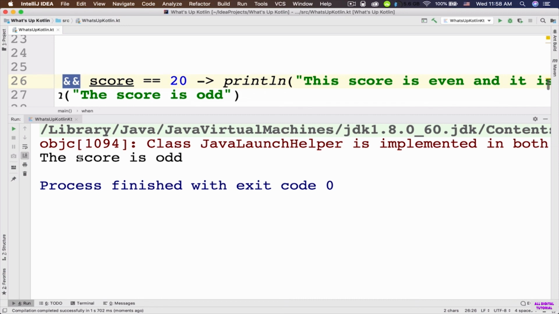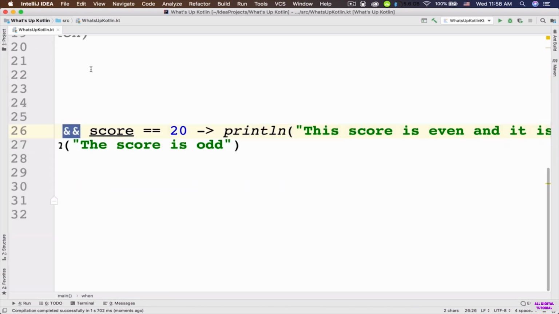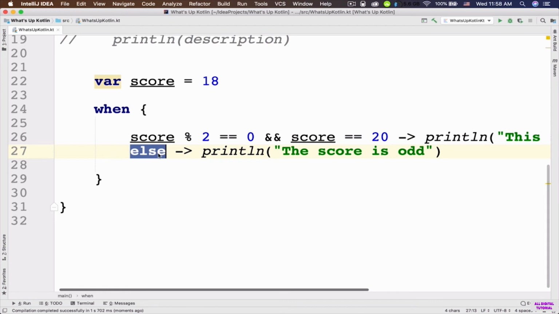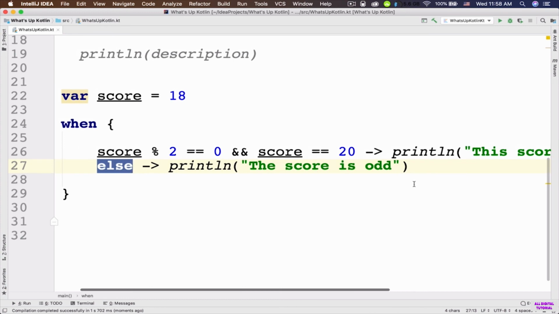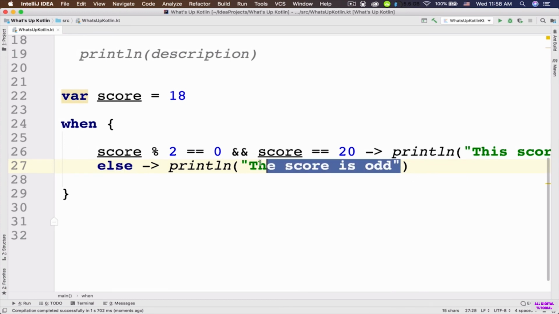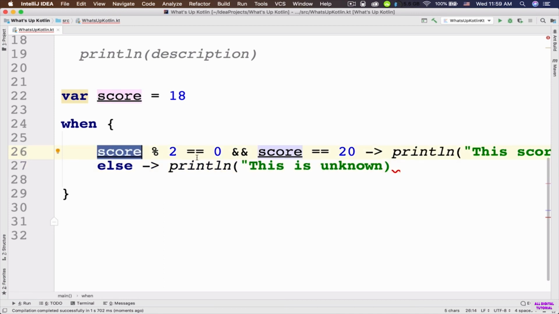So now it says the score is odd. Why? Because we have an else. So the else is going to be executed for other cases. Okay? So in order to solve this problem, instead of saying the score is odd, for example, I can say this is unknown. Right? Because I want to check only for this condition, if the score is actually an even number and the score is 20. So we can have logical operators and or inside our when expression.